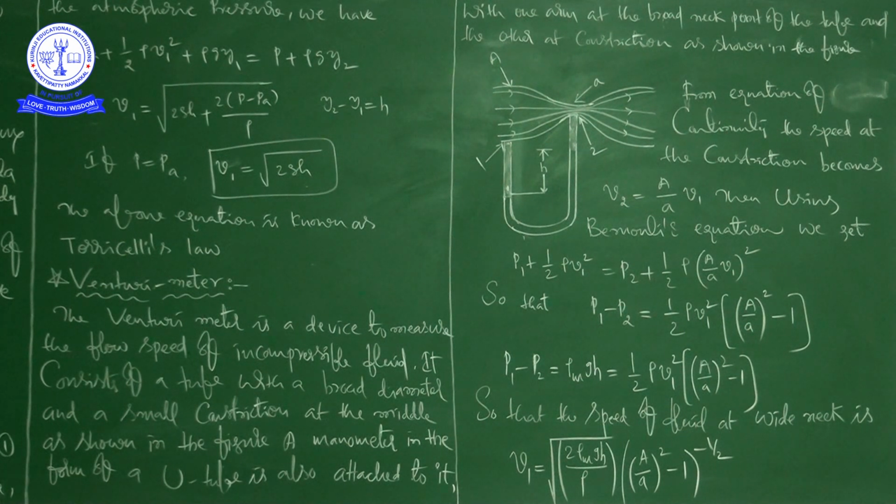This is the final expression for the speed of fluid at the wide neck, V1 is equal to square root of 2 rho m g h divided by rho into ((A by a) whole square minus 1), whole to the power of minus 1 by 2. Okay, right.